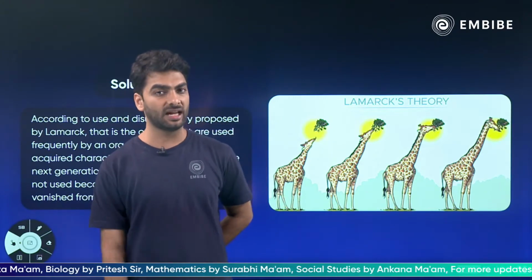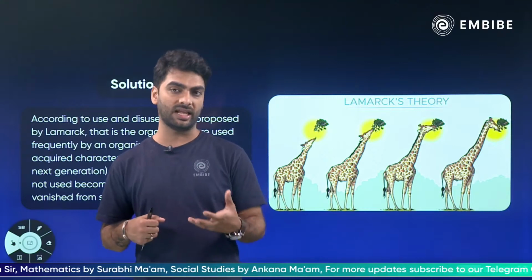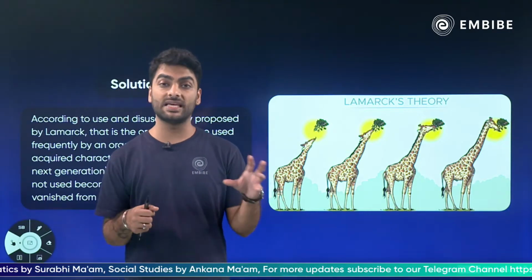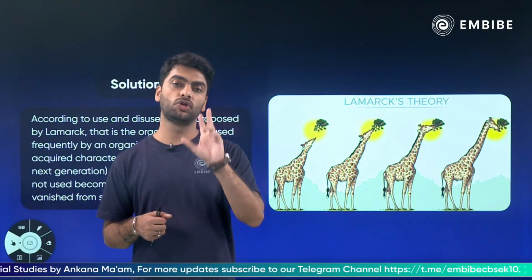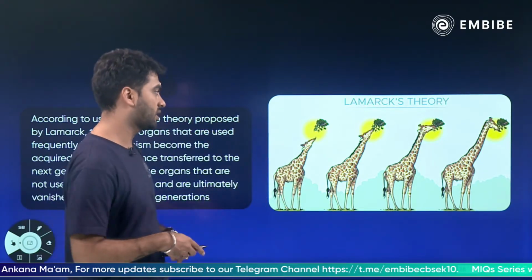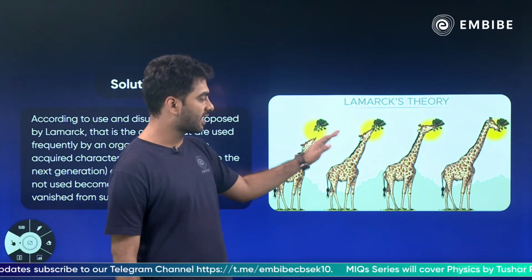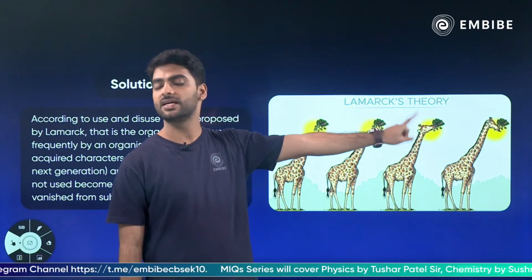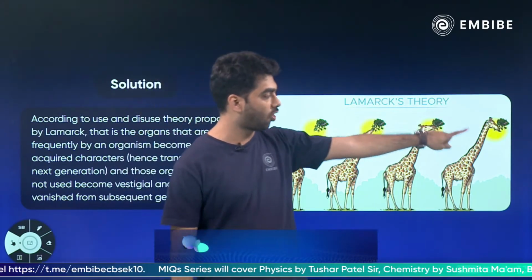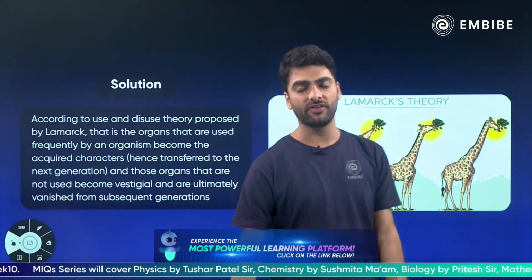So humans have a tailbone, but the tailbone is useless because we don't have a tail. We cannot use a tail. That is why the tailbone is useless in humans. It is a vestigial organ. What do you mean by vestigial? Non-useful or not in use. So according to Lamarck's theory only, the giraffe started growing a longer neck, and then the long neck helped the giraffe to eat and survive, and that is why the longer neck started being seen in every subsequent generation of the giraffe.